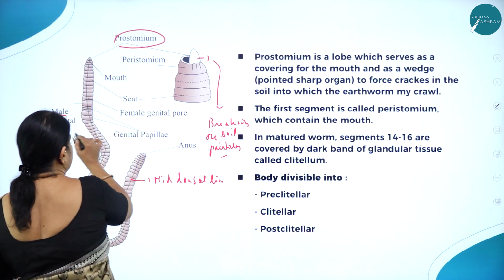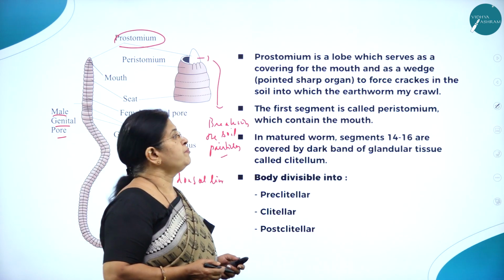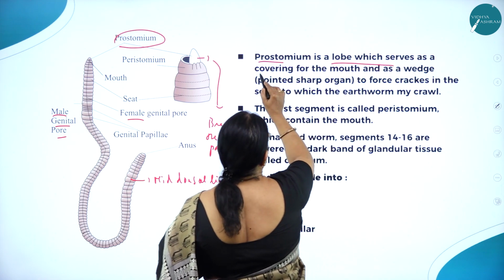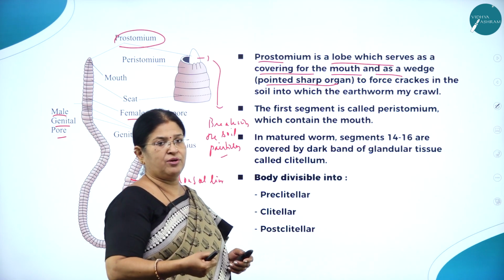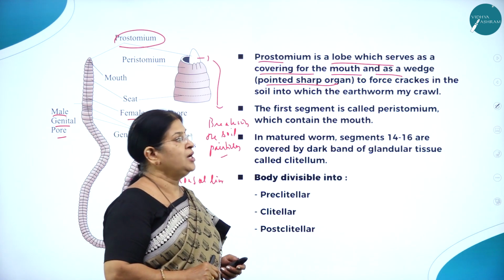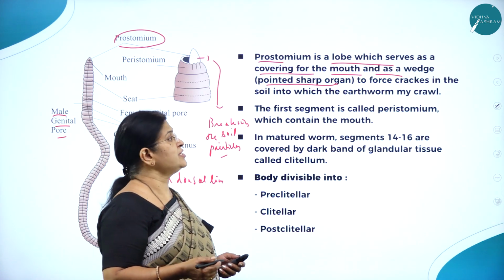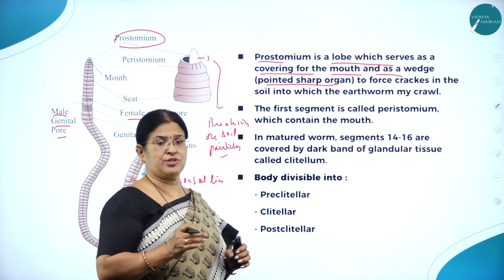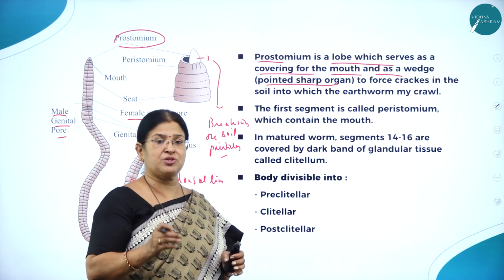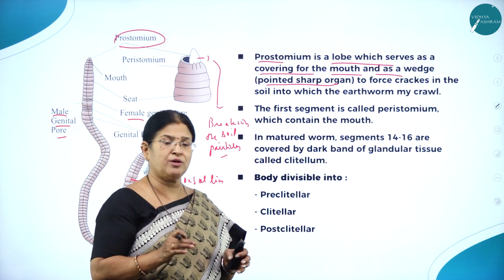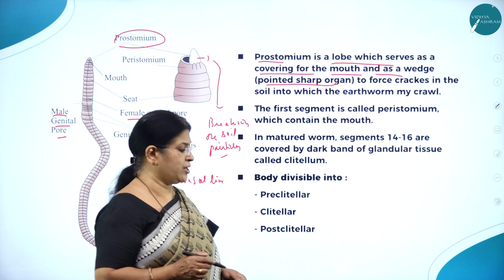Here you can see the genital openings, and it is a bisexual animal. So what is prostomium? Prostomium is a lobe which serves as a covering for the mouth and as a wedge, pointed and sharp, like how we dig soil or sand. In a similar way, it helps the animal to dig the soil and to force cracks in the soil. The soil particles will be very hard, and they are broken down by this prostomium. It is very muscular, and it has the capacity to break down the soil particles and then burrow, making cracks in the soil.